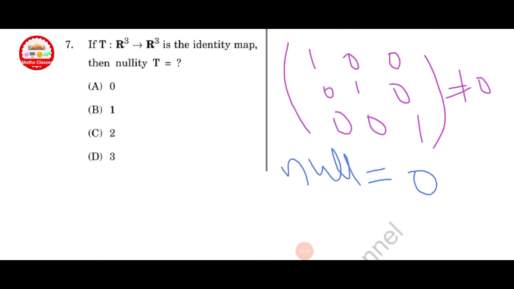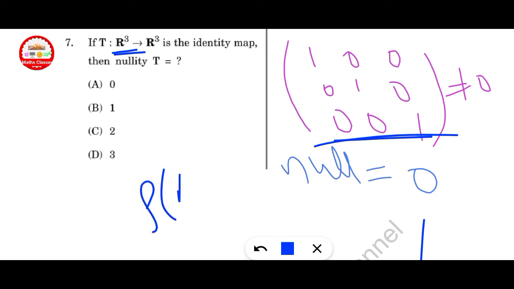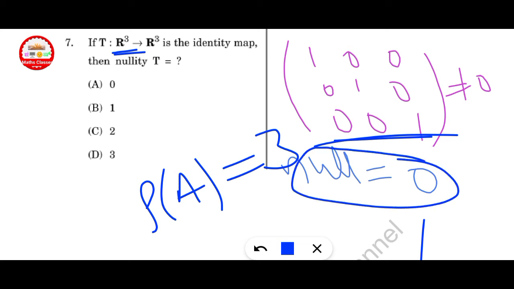Next question: if T from R3 to R3 is the identity map, then the nullity of T. What is the rank nullity theorem? Rank plus nullity is equal to the dimension of V. Here the dimension of the domain is given as 3, and it is the identity map. What is the rank for the identity map? Here the rank is equal to 3. And from the rank nullity theorem, nullity plus rank equals 3, so finally nullity is 0. Option A is correct here.